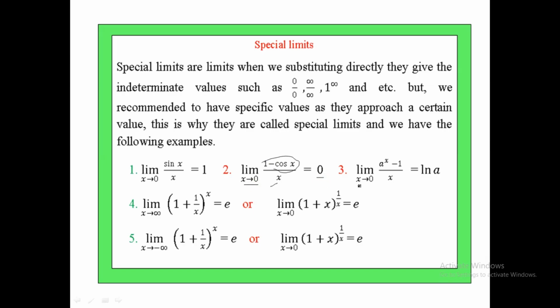The third one is a power of x, an exponential function, minus 1 over x as x approaches 0. This is equal to ln a.